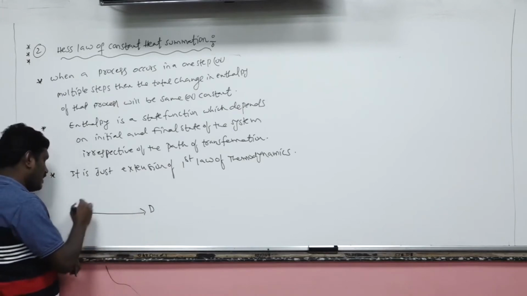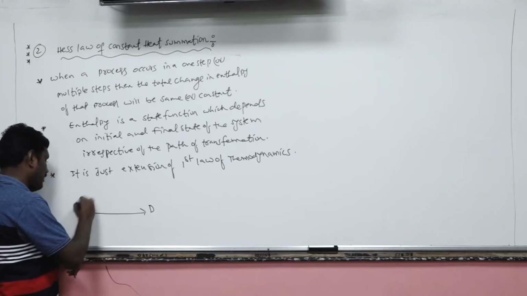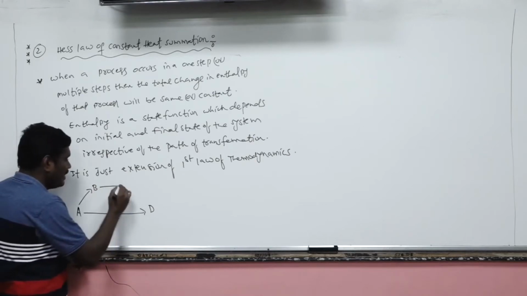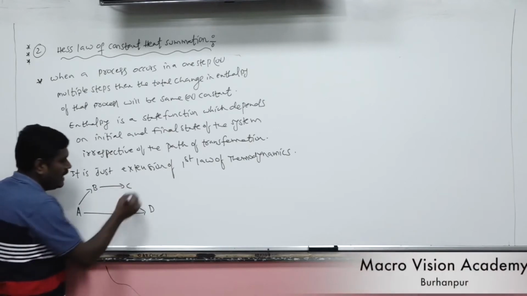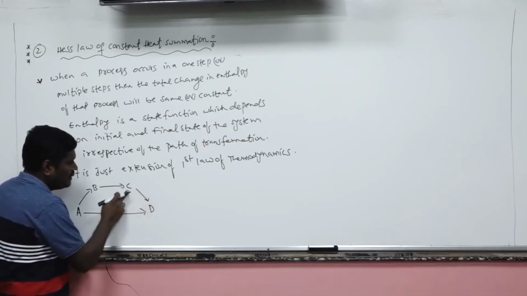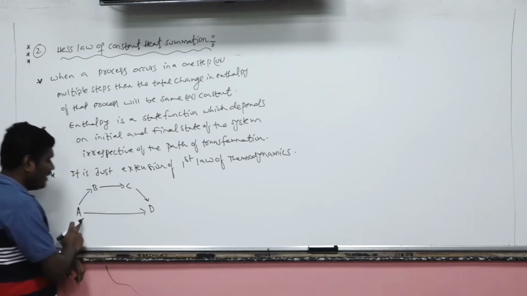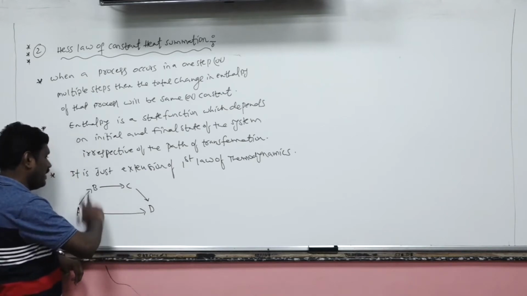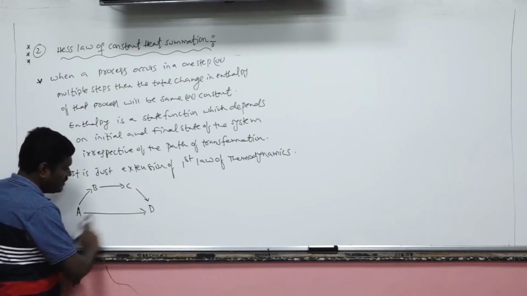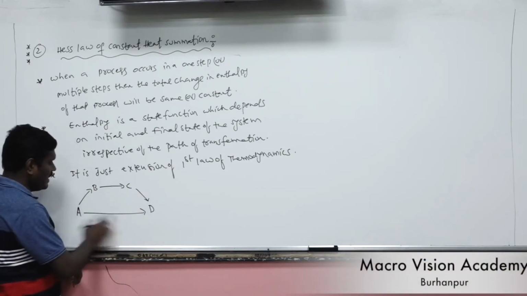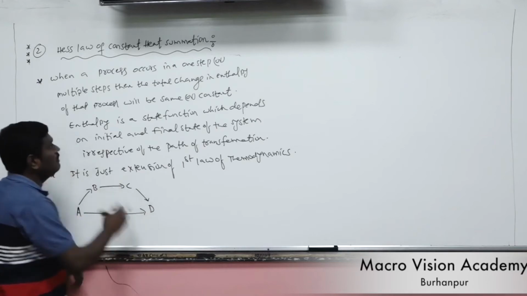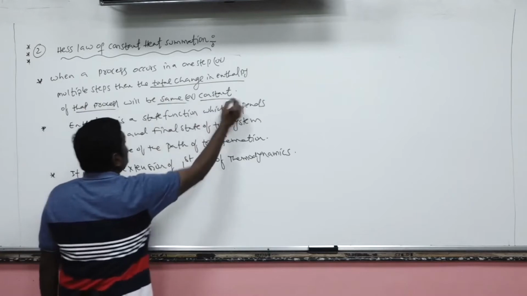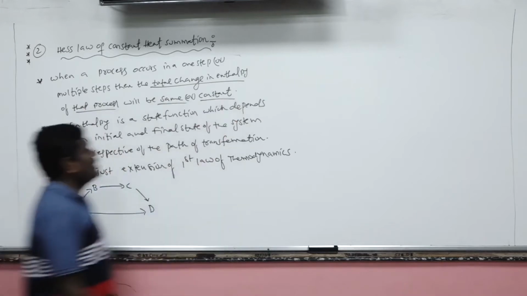For the same reaction, I am moving from A to B in the first step, then from B to C in the second step, and in the third step I am reaching from C to D. That means whether we move in a direct step or in multiple steps, we obtain A to D. So whether the reaction occurs in a single step or in multiple steps, the total change in enthalpy of the process will remain the same or constant.